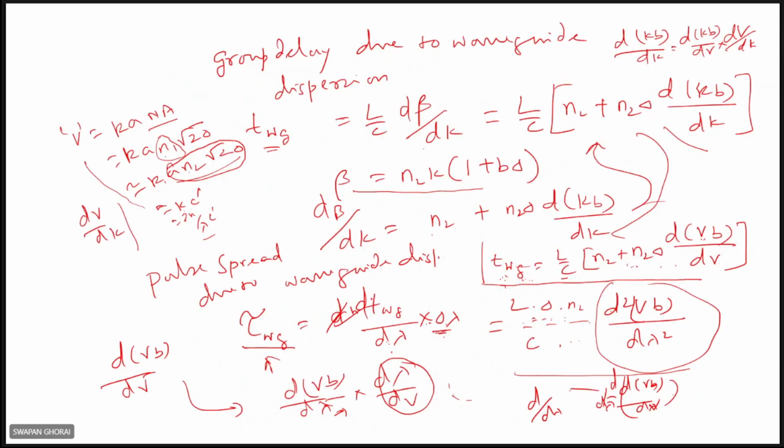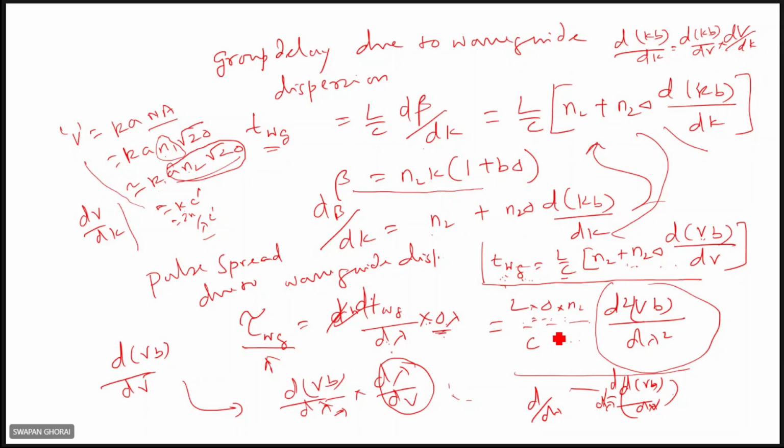It is not written here, so I'm writing the final expression here. It will be L times delta into N2 times C. Let me check it.